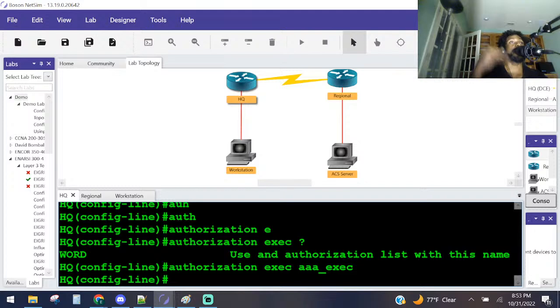So y'all know there's two modes, right? When you first log on, the lowest level is user exec mode, which is indicated by the greater than symbol, right? Let me show y'all real quick.